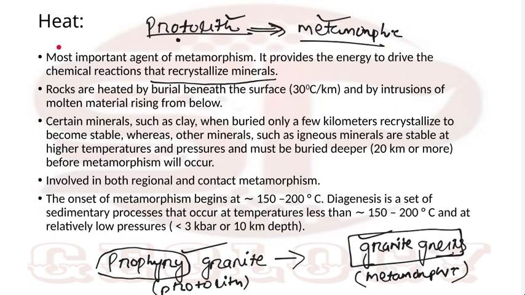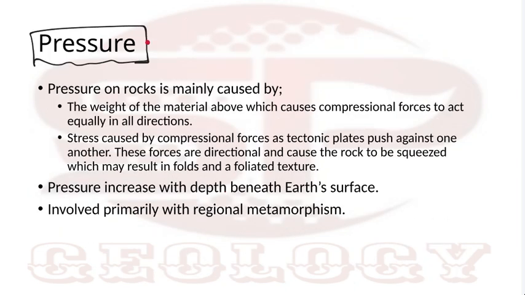temperature conditions. But in the case of temperature, if only temperature is there, there will be no pressure, so you'll find mostly non-foliated texture. If there is a high pressure condition or a pressure dominant condition, then you will get foliated texture. That is the thing. The pressure aspect we'll discuss mostly in dynamic metamorphism, where metamorphism occurs dominantly because of pressurized conditions. So you can also add here the isotropic stress and anisotropic stress.